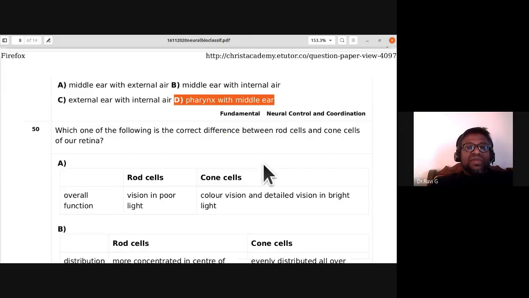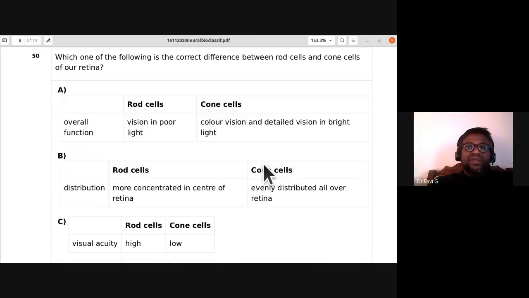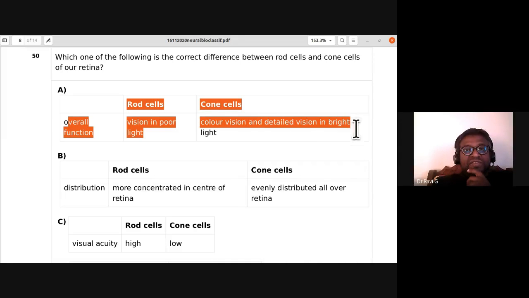Which one of the following is the correct difference between rod cells and cone cells of our retina? A, overall function, rod cells vision in poor light, cone cells color vision and detailed vision in bright light. So the 50th, the answer part of it is A. So this is the correct option. In the first option itself, you get the correct option.